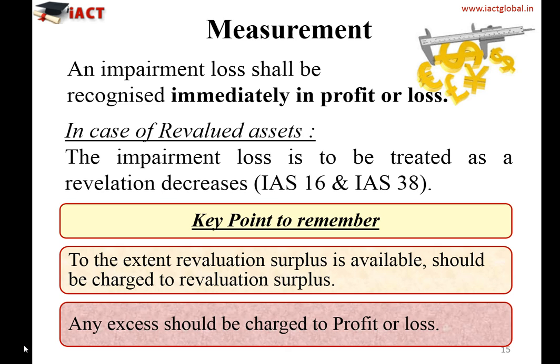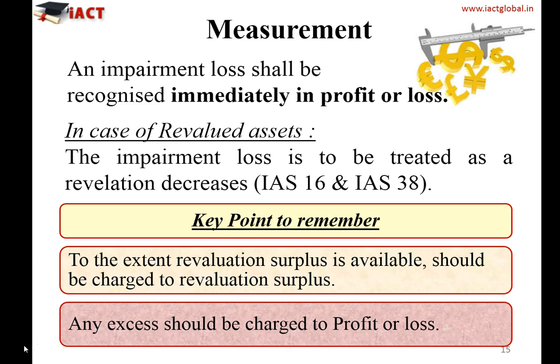However, let me just help you to recall that in case of property, plant and equipment, we have two models. One is the cost model and another is the revaluation model. And we already know that in case of the revaluation model, whenever the value of the asset increases, we recognize that notional value as a revaluation surplus in other comprehensive income.